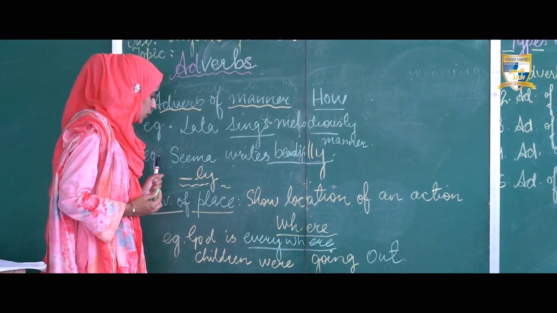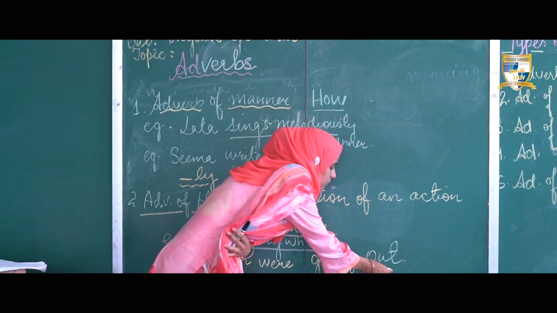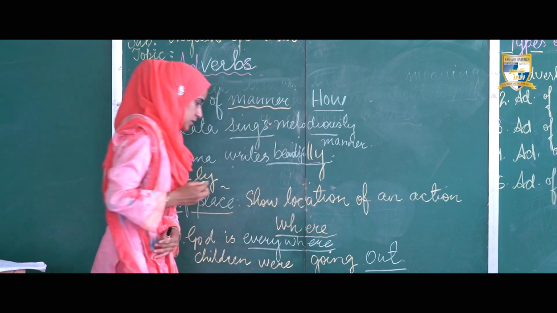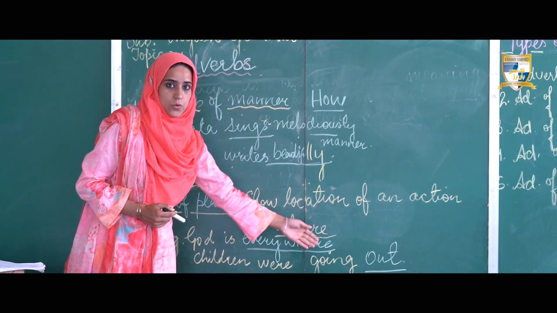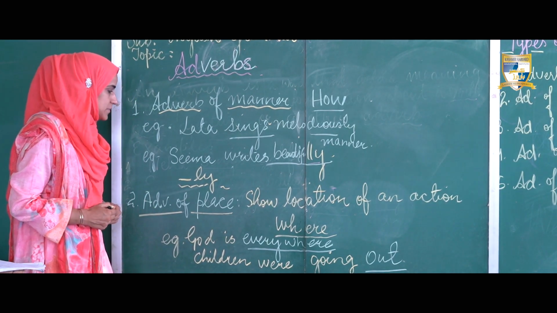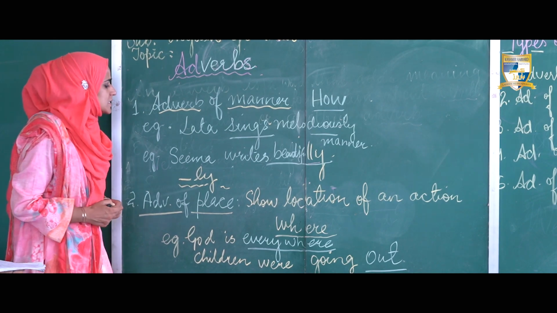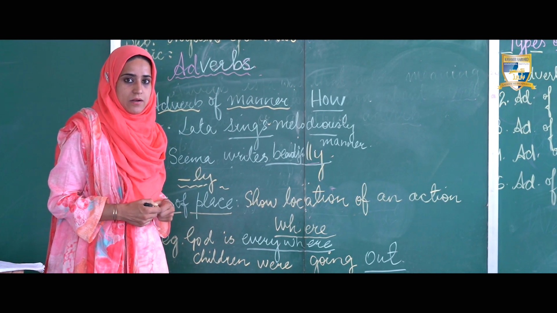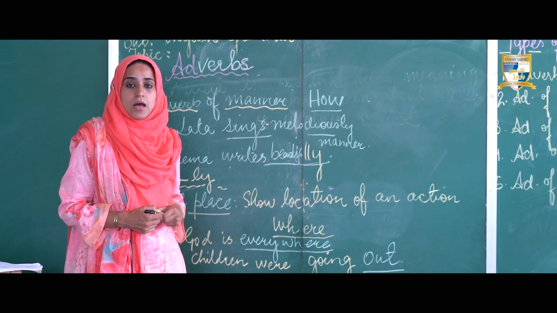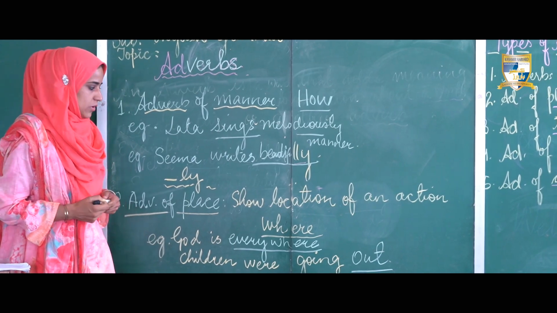Question is, where were the children going? And the answer is out. So in these examples, everywhere and out are the adverbs of place and show location. Some examples of adverbs of place are here, there, far, near, outside, inside, everywhere, somewhere and so on.